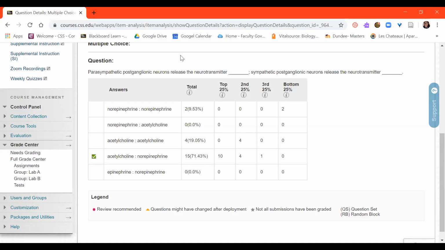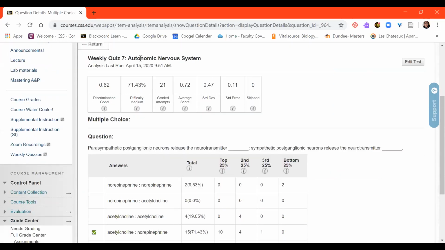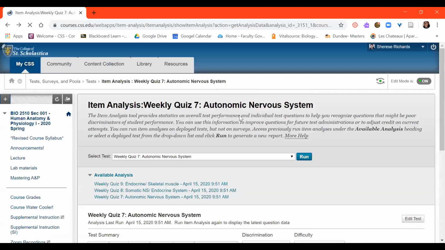I don't know if maybe students were mixing up those two questions, because we did have another question that asked about the preganglionic neurons, and the answer for that would have been both releasing acetylcholine, right? Remember, all preganglionic neurons release acetylcholine. But because this specific question is asking about the postganglionic neurons, here we see two different neurotransmitters depending on where we are. On the sympathetic side, it's norepinephrine. On the parasympathetic side, it is acetylcholine, okay? So there may have been a bit of confusion in regard to that one.